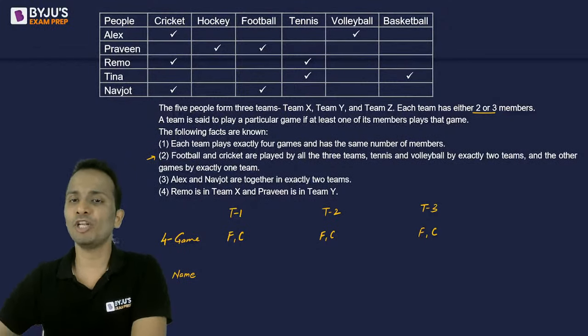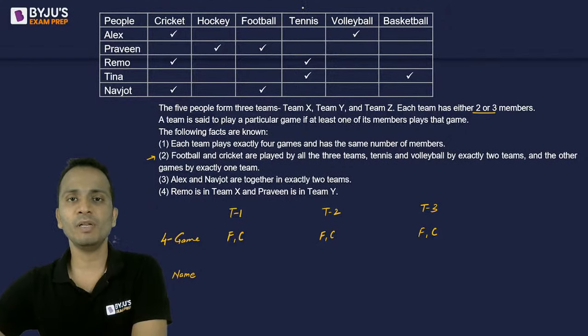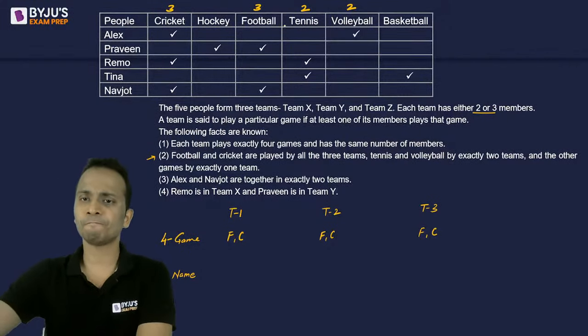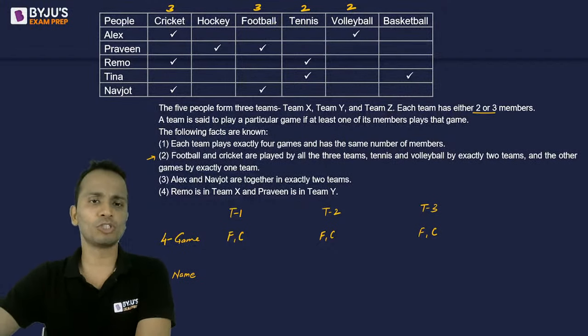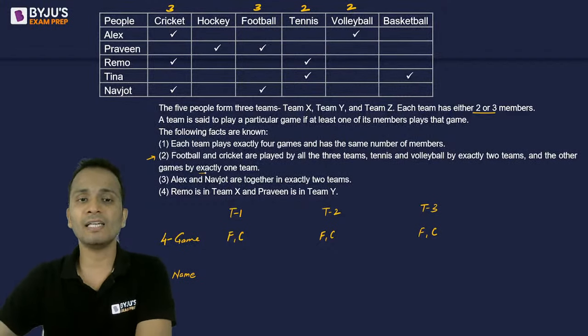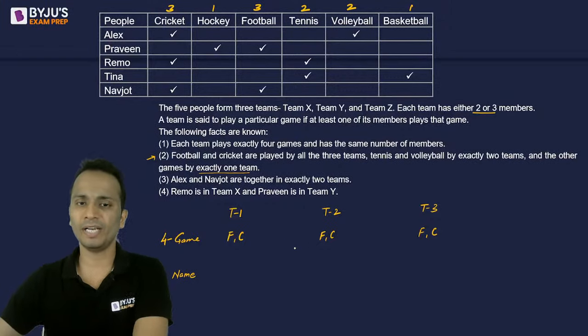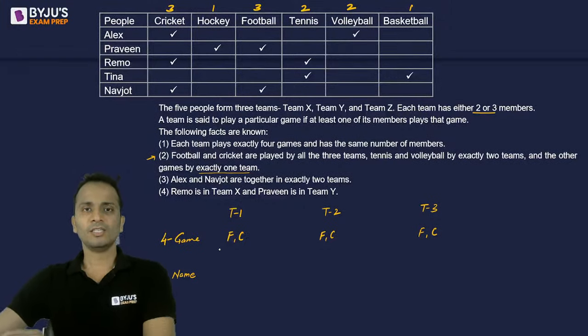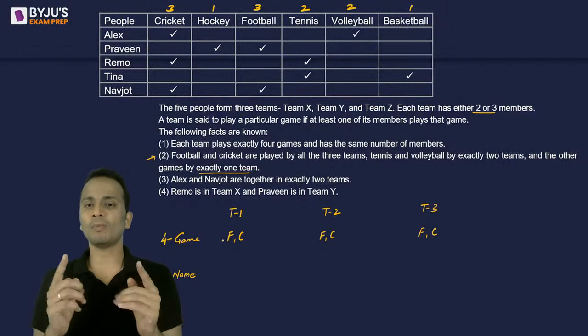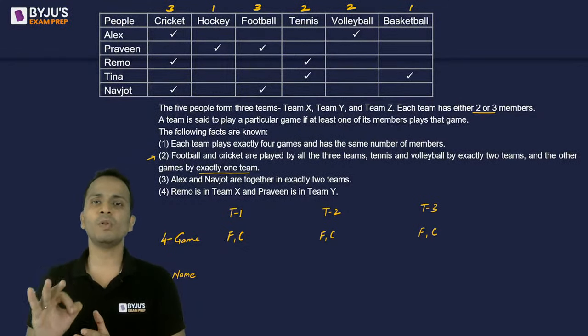Next, tennis and volleyball by exactly 2 teams. So tennis given in the table will be played by 2 teams, and volleyball will be played by 2 teams. Here cricket is played by 3 teams and football is played by 3 teams, right? And the remaining games by exactly 1 team. So hockey will be played by 1 team and basketball will be played by only 1 team. Done? Okay.